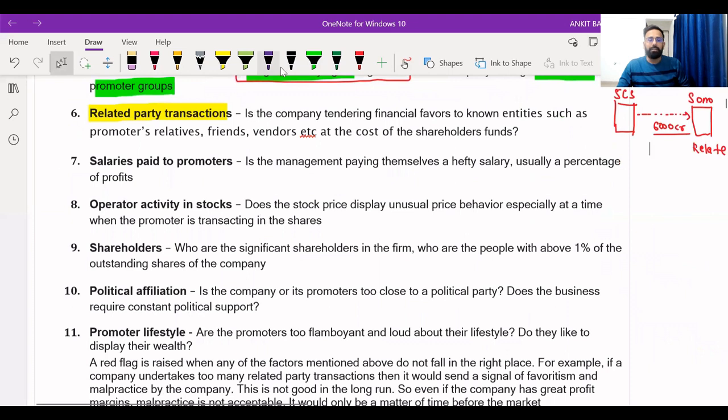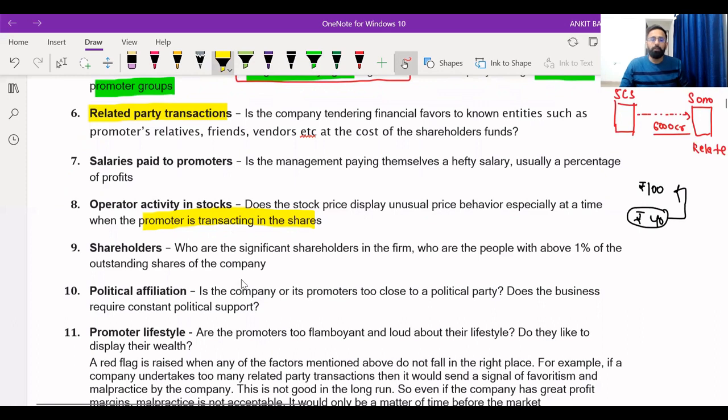Then operator activity in stocks. You should see whether the stock price displays unusual price behavior, especially at the time when the promoter is transacting in the shares, right? Basically, what promoters do when they buy shares, they try to reduce the price, right? When promoters are buying the shares, let's suppose the current price is 100, at that time the share price goes down by 40 rupees, right? So promoters buy shares at a cheaper price and sell at a higher price. If you can watch or analyze these types of transactions, then definitely you should not invest in that company.